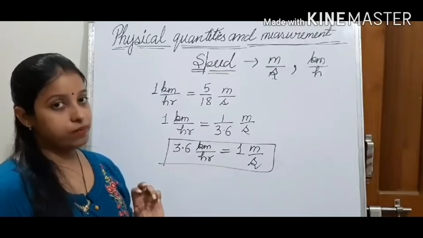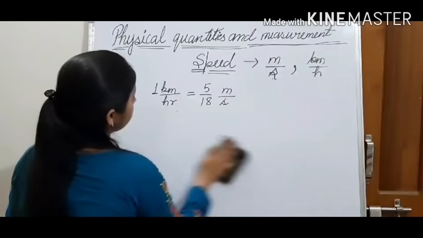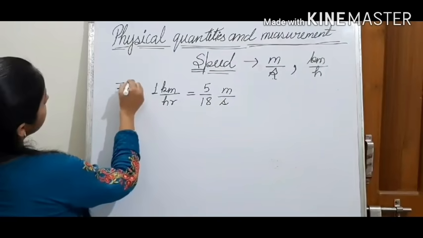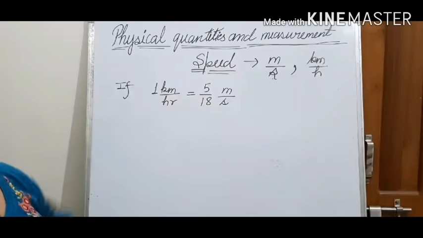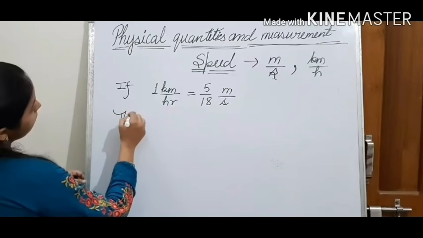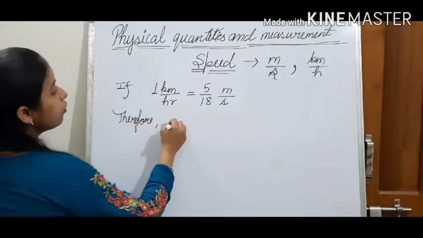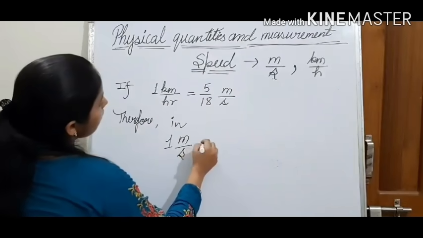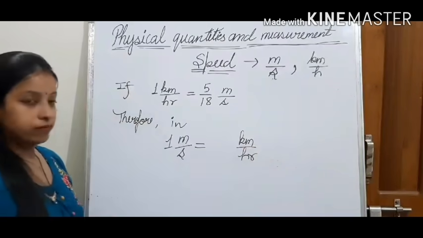Now, if in 1 kilometer per hour there are 5 upon 18 meter per second, therefore in 1 meter per second, how many kilometer per hour are there?